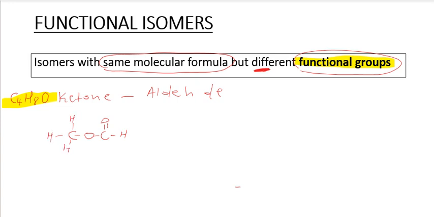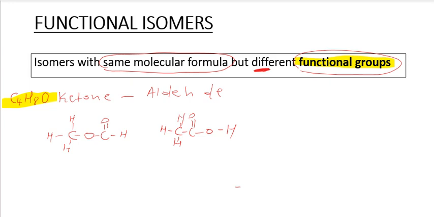The isomer for this compound will be ethanoic acid. Ethanoic acid. So the carboxylic acid is a functional isomer of the ester. The ester is a functional isomer of the carboxylic acid.